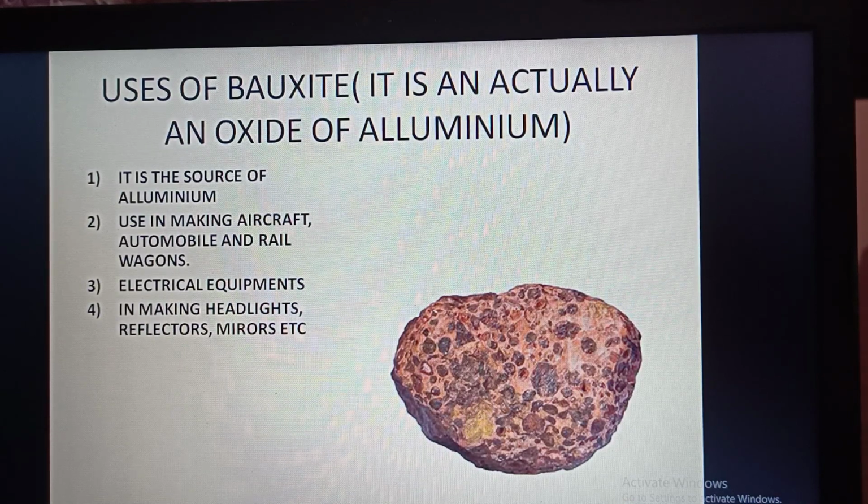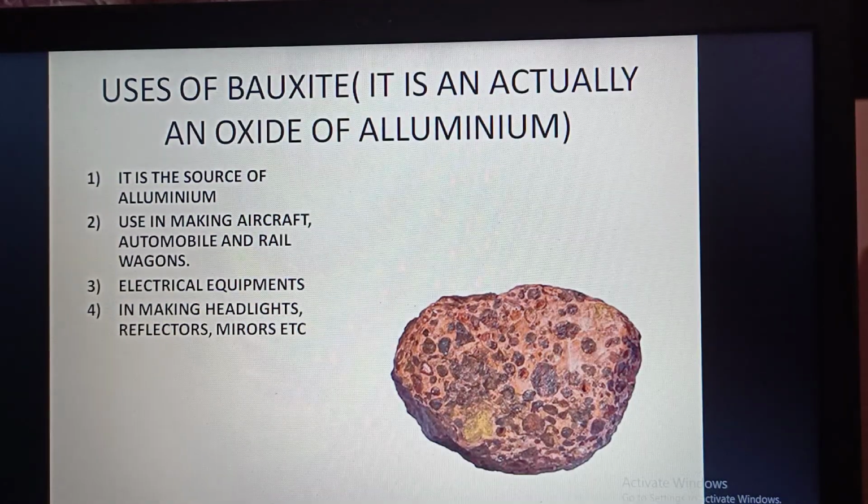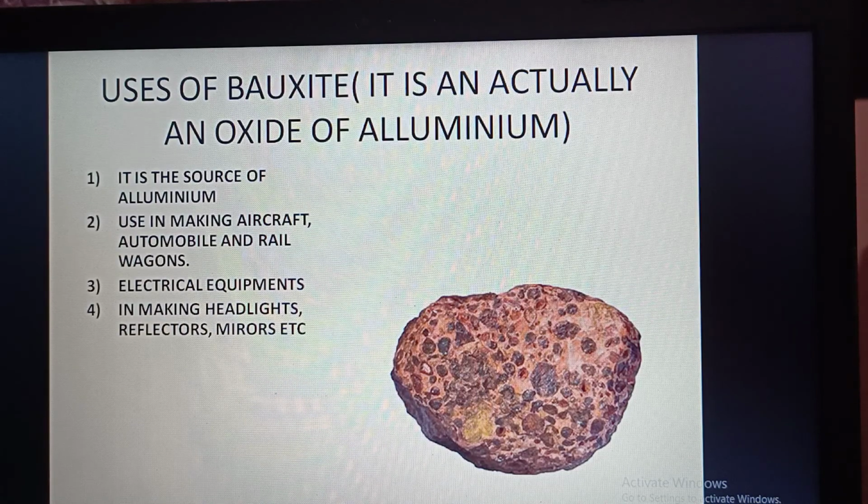Bauxite is the main source of aluminium, which is a lightweight, strong and rust resistant metal. It is used in making aircraft, automobiles and rail wagons. It is used in making electrical equipment. Pure aluminium, which doesn't contain any impurities or any other metal, is used only in making headlight reflectors, mirrors, telescopes, microscopes, etc.